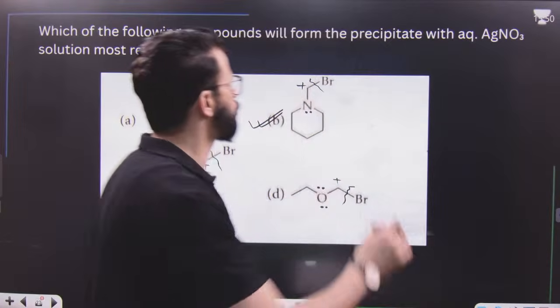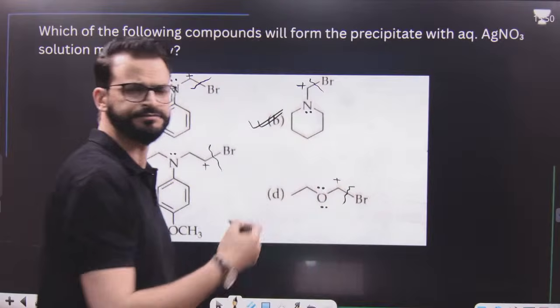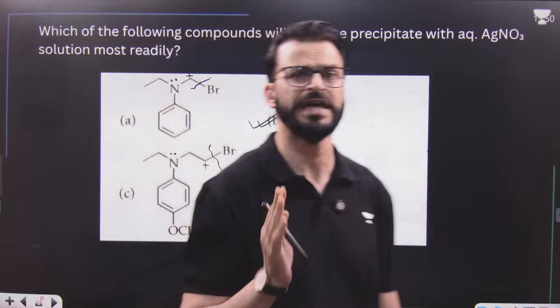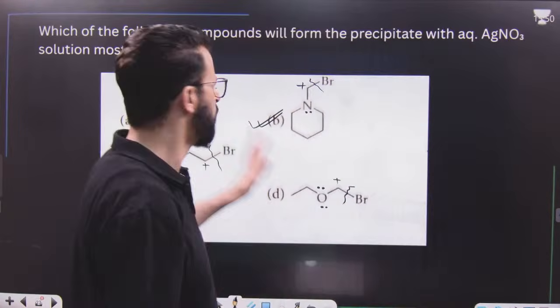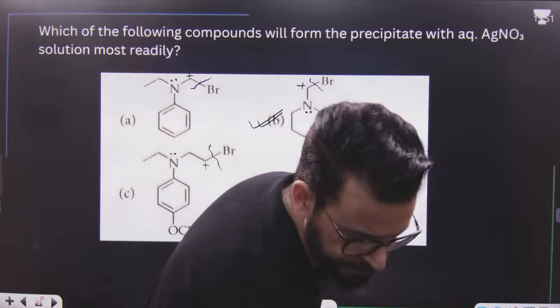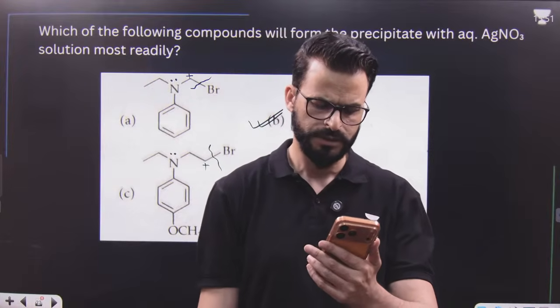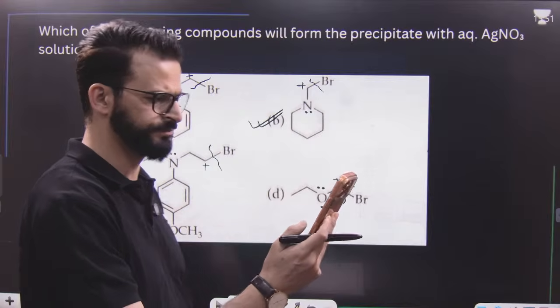So, whenever the question is like this, that which will form a precipitate easily, readily, at that time you have to think about the rate of reactivity of SN1. That means you have to think about the stability of the carbocation. I hope this point is clear to each and everyone. So it is option number B.